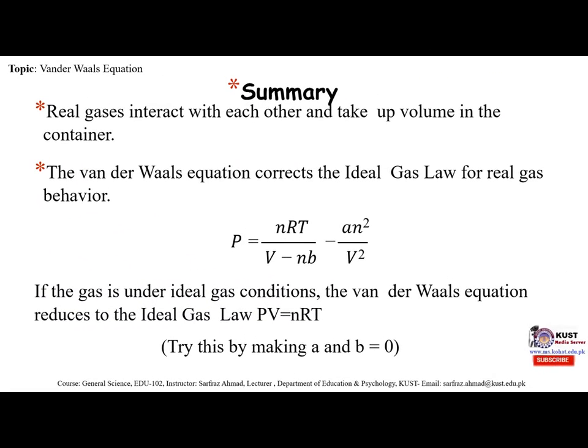So if we take the summary, then we can say that real gases interact with each other and take up volume in the container. The van der Waals equation corrects the ideal gas law for real gas behavior, and P is equal to nRT divided by V minus nb, minus an square divided by V square. If the gas is under ideal gas conditions, the van der Waals equation reduces to the ideal gas law, that is, PV is equal to nRT.